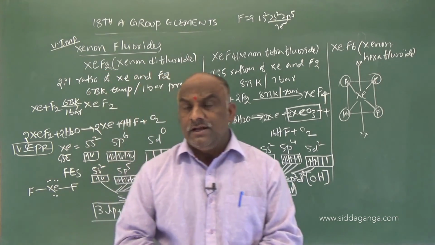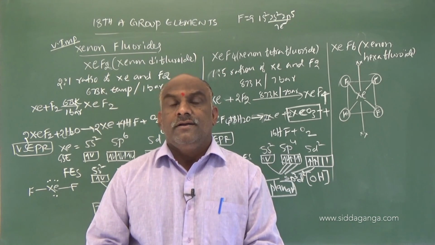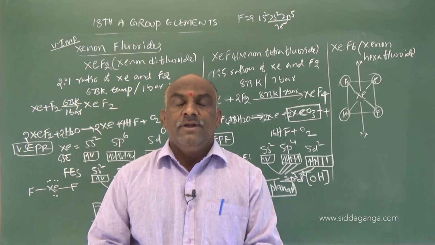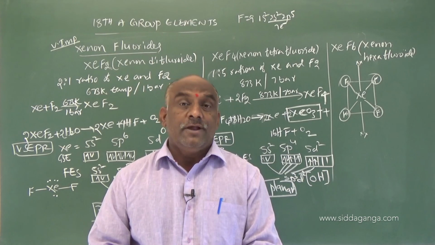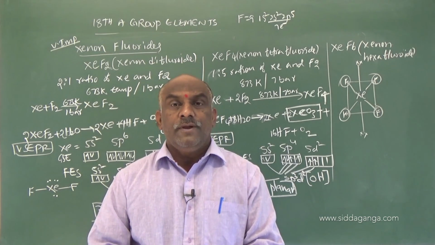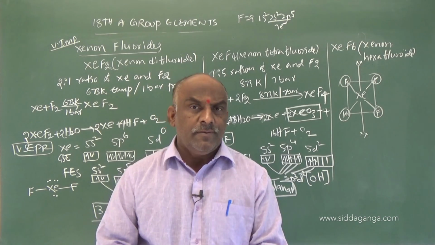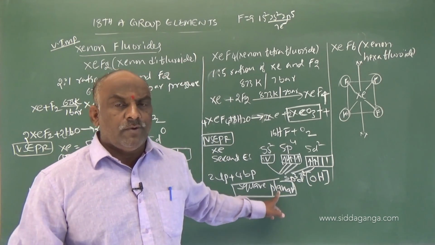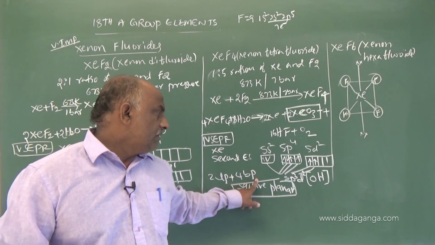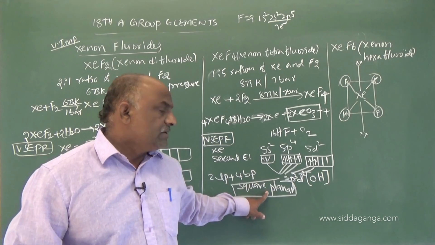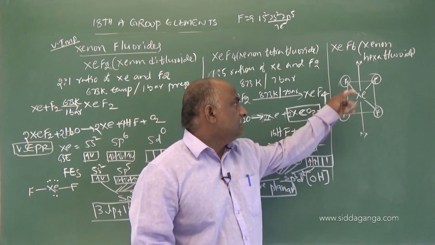In the last class I said that BrF5, a square pyramidal pentahalide, is also sp3d2, but it is square pyramidal because of 1 lone pair and 5 bond pairs. 1 lone pair, 5 bond pairs: square pyramidal. 2 lone pairs, 4 bond pairs: square planar. Clear.